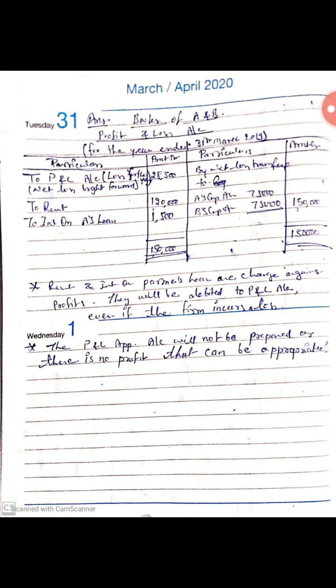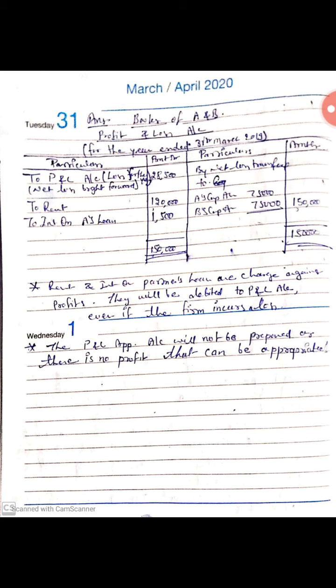Come to our solution. In the books of A and B, because both partners are collectively called firm, and we will make our entry in the firm's book, so we write here books of A and B. Now we will make the format of profit and loss account for the year ended 31st March 2019. Students, we will write here to P&L account, or you can write here loss for the year 28,500. Then we will write here rent 1,20,000. Then we will write here interest on A's loan 1,500. Then we will find our difference.